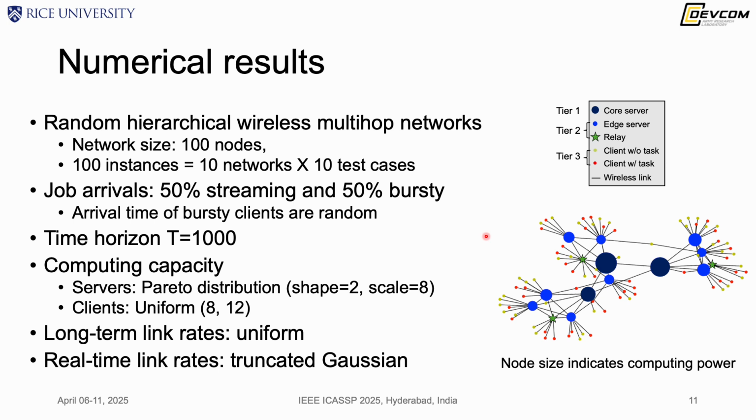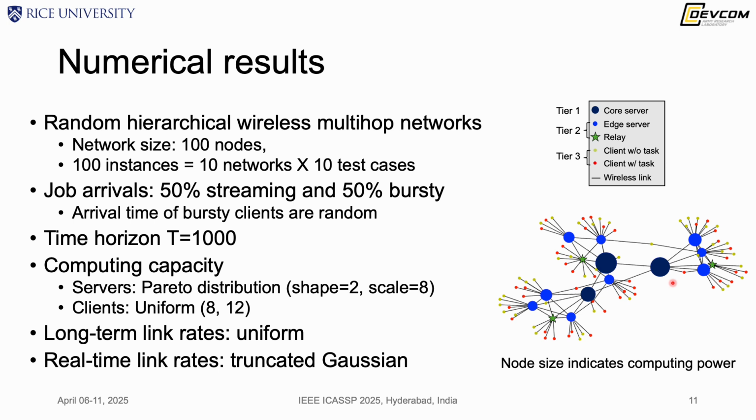Now we turn to numerical results. We test our approach and the baselines on random wireless multi-hop networks with hierarchical architecture. There are 3 tiers. The core servers have the highest computing power, indicated by the size of the nodes, and they are connected to each other at the core, and there are groups of edge servers.